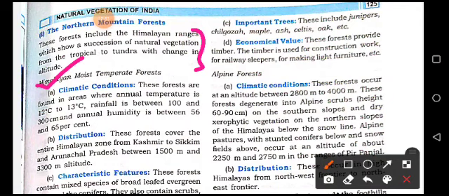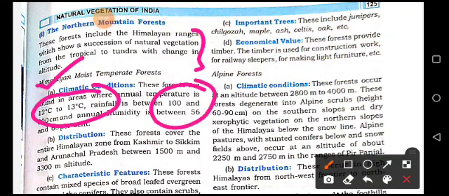The first one, the climatic conditions are 13 to 12 degrees Celsius temperature, 100 to 200, 300 centimeter annual rainfall, and the humidity is 56 to 65%. And distribution is the Himalaya zone from Kashmir to Sikkim and Andhra Pradesh.